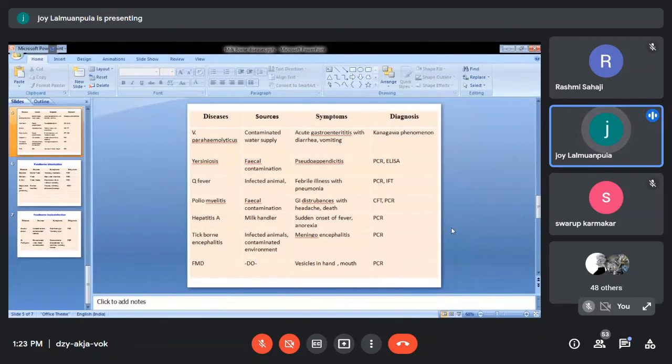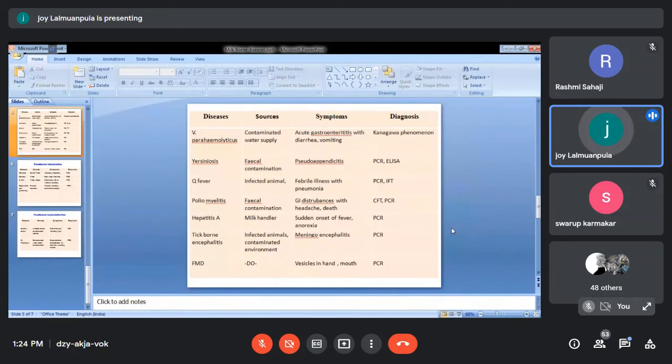Then the diagnosis is the Kanagawa phenomenon. Of course, PCR also can be used, but the Kanagawa phenomenon is very much attached to Vibrio parahemolyticus. In examinations also, I've seen some questions: Kanagawa phenomenon is related to which organism? So this is the one.